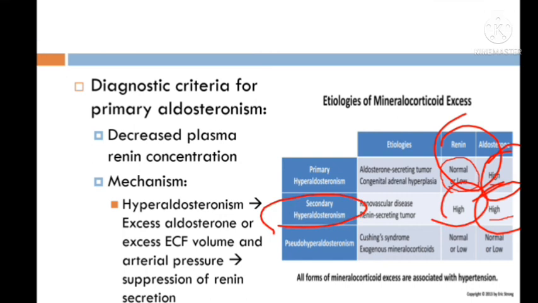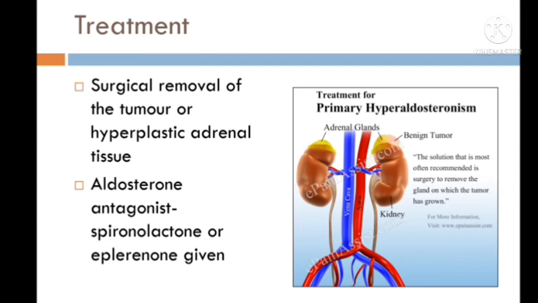Now, how can we treat? Treatment, that is surgical removal of the tumor, whether it is by surgery or microsurgery. And second thing, that is aldosterone antagonists, sometimes they are given like spironolactone to prevent the effect.